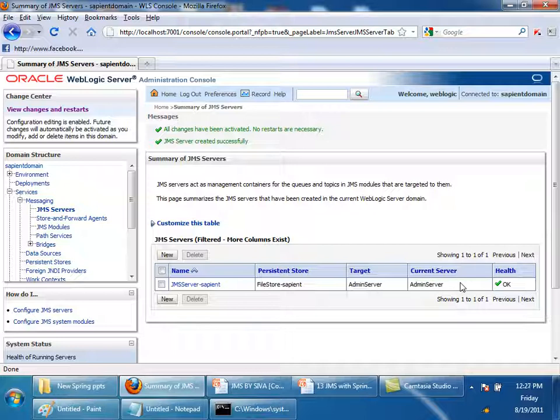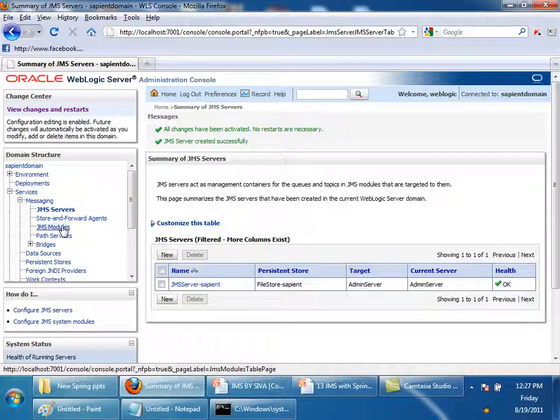Now what happens when WebLogic starts? Admin server will start. WebLogic is nothing but a Java program, do you agree? A main thread starts. Inside that main thread, it will start a servlet container. Servlet container is nothing but another thread, right? And EJB container will be started. That is also a thread. Whatever containers you have, everything is a thread. And I said deploy my JMS server inside admin server. It means the JMS server also starts as a thread. It is deployed. Now my JMS server is running.